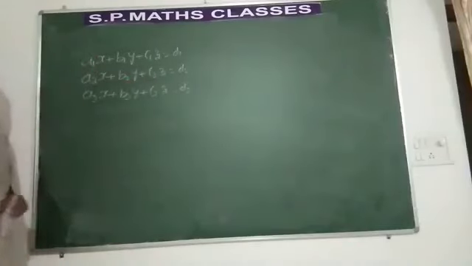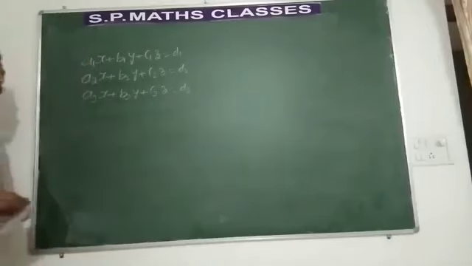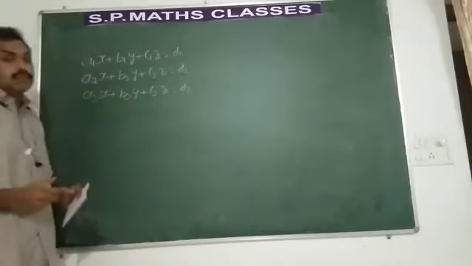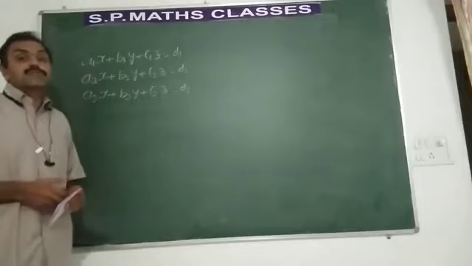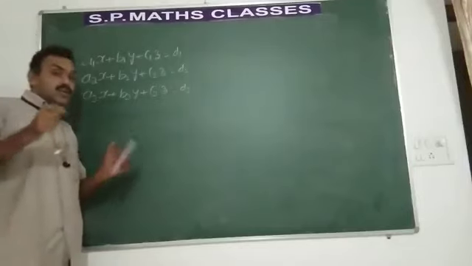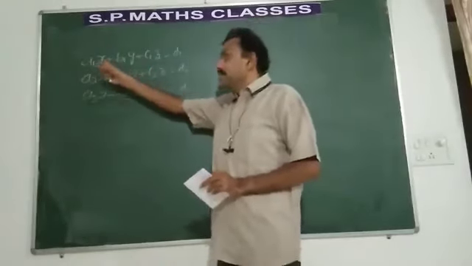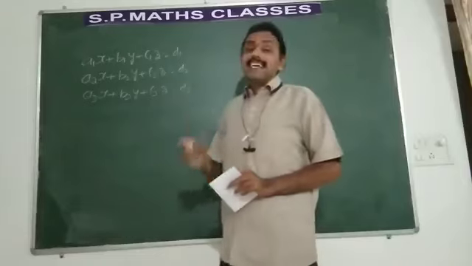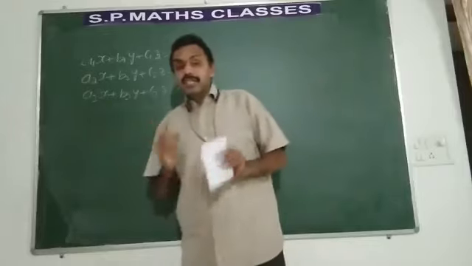We have 3 equations in 3 variables x, y and z. So you know how to solve this set of equations. When we solve this set of equations, suppose you get the value of x, y and z, and suppose the values of x, y, z are unique, then the system of equations is said to be consistent. Remember, if given 3 equations in 3 variables x, y, z, the value of x, y, z exists and is unique, then the system of equations is said to be consistent.